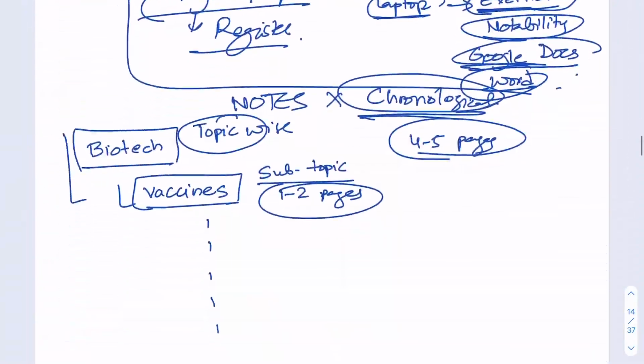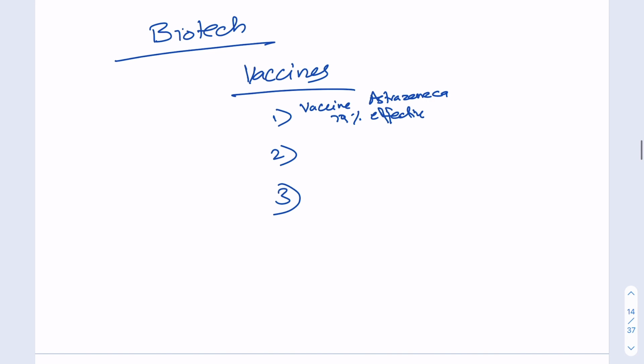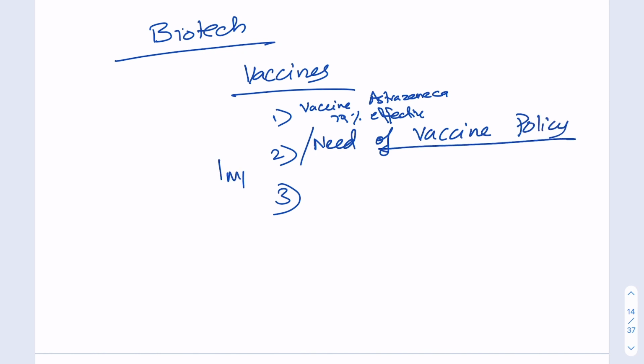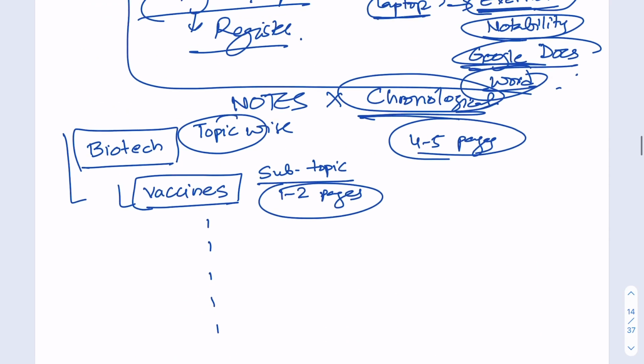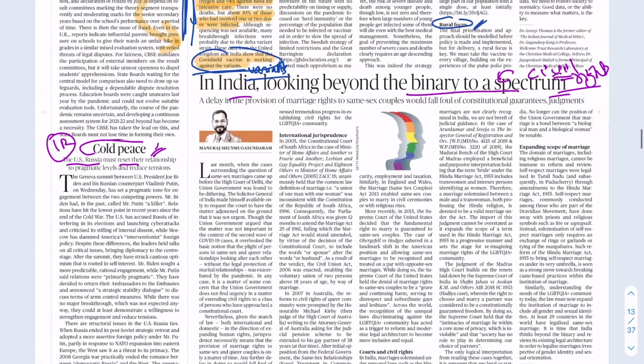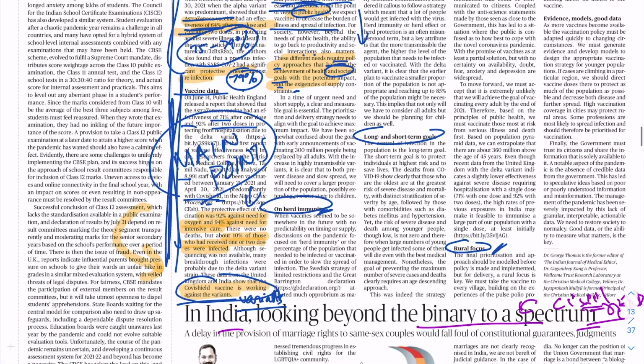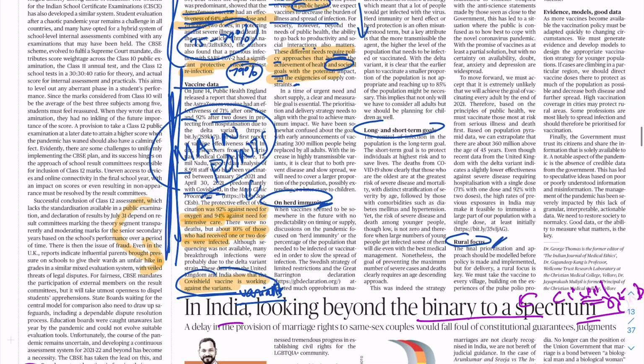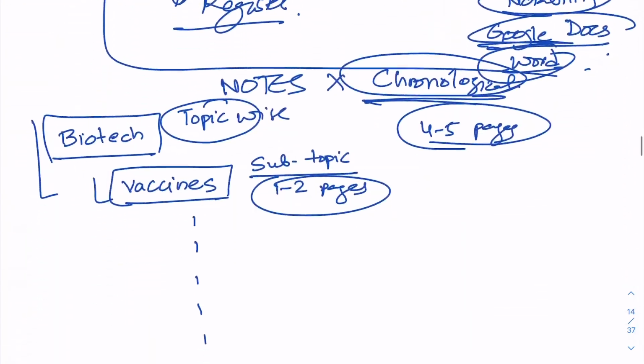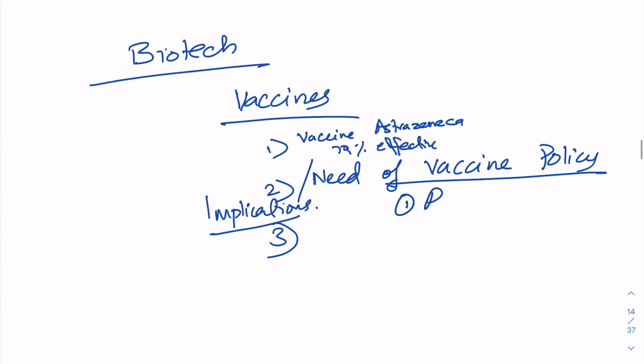What you can make notes of is maybe what is the need of vaccine policy, or what are the implications for vaccine policy of India when it comes to vaccination of people and looking at the efficacy of the vaccine. Okay, so rural focus is one implication, that how do we vaccinate people in rural areas.